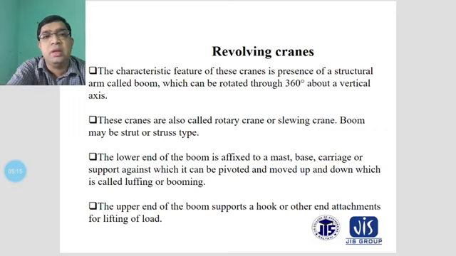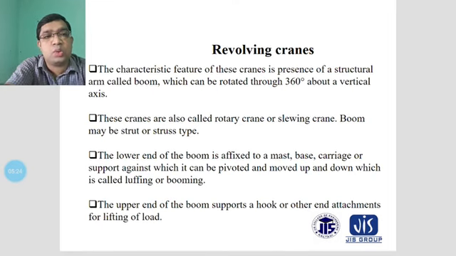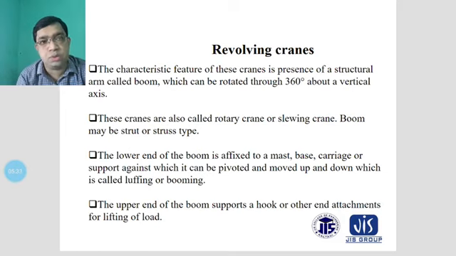Basically this will revolve through 360-degree angles, and the boom of these cranes are also called rotary cranes or slewing cranes. The boom may be of strut or stay types also.